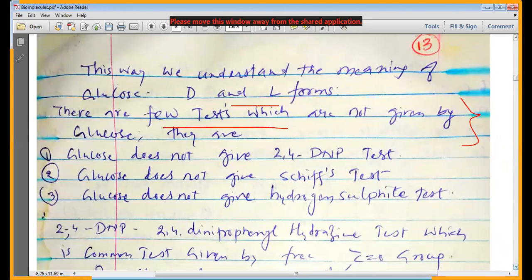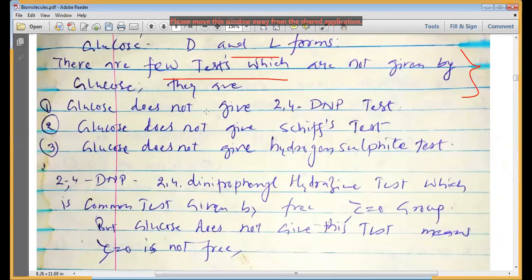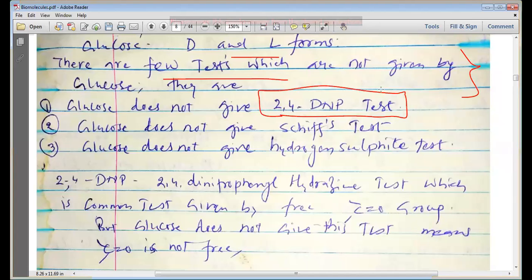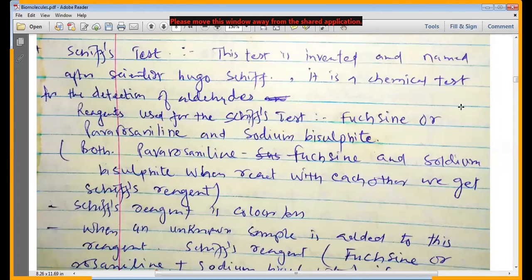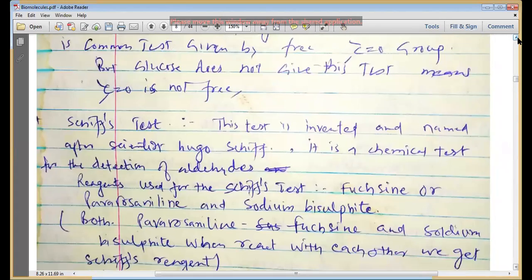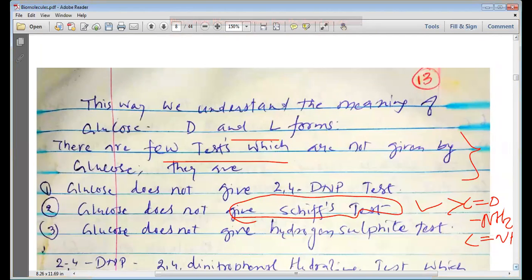What are these tests? Let us study them. Glucose does not give the 2,4-DNP test. That is the 2,4-dinitrophenylhydrazine test, which is generally given by the normal aldehydes and ketones. Glucose does not give Schiff's test. So glucose, like other aldehydes, when they react with NH2 or ammonia, they give the C double bond and H. This kind of compound is known as Schiff's reagent, and this Schiff's test is not given by glucose.